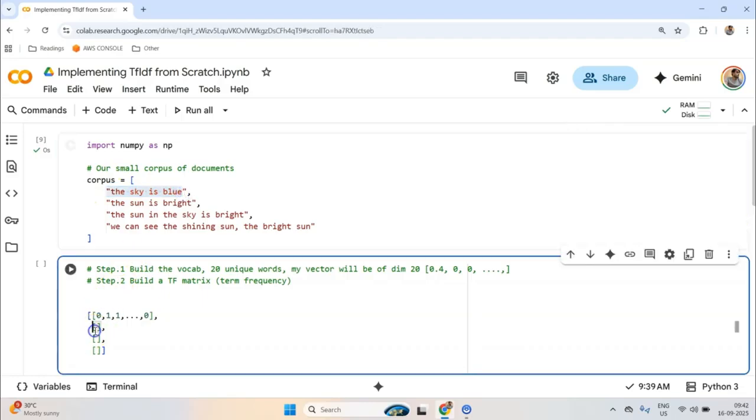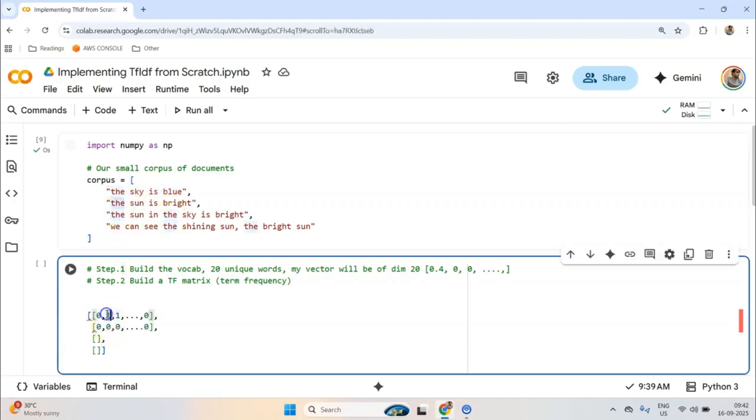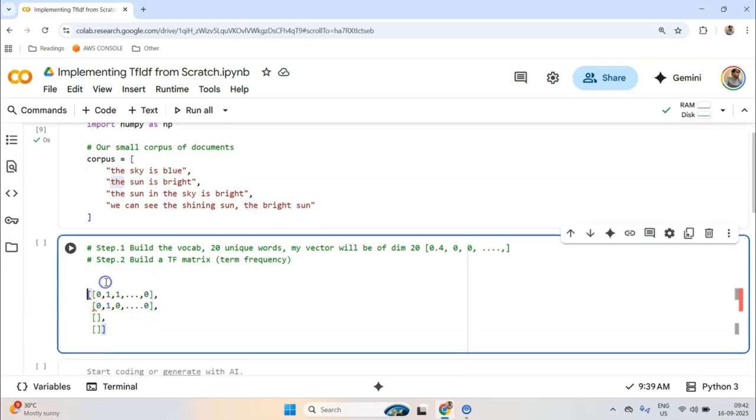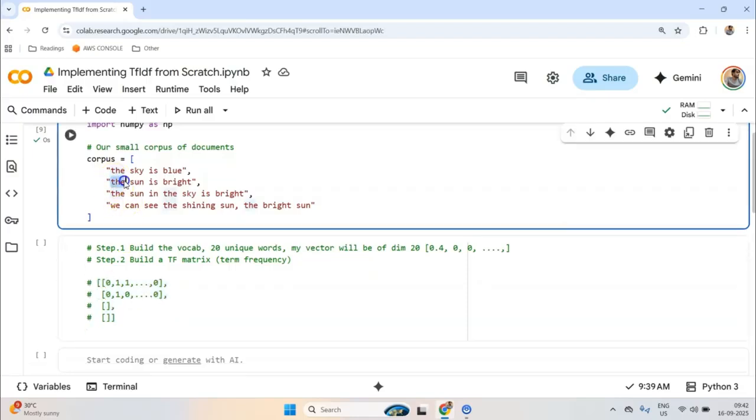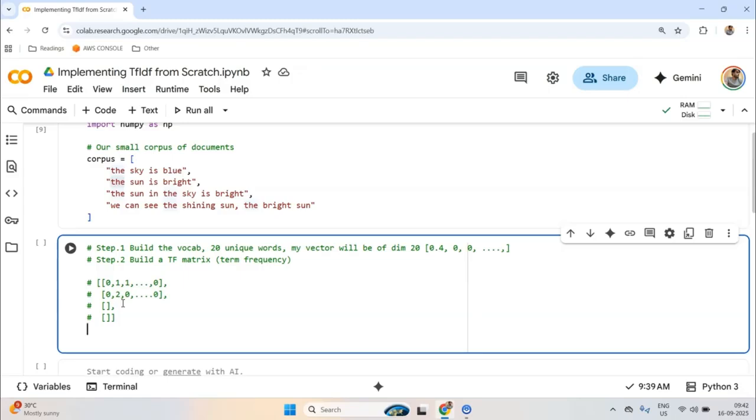And then I'll move to the second sentence, second document. And similarly, I'll do the same with this as well. Now notice here, the exists in the second sentence as well. And I assume that the exists at second sentence, second index. So in that case, 1 will be appended here as well. So you get the idea, right? And if let's say a document contains multiple occurrences of the, then 2 occurrences would mean 2 will come here. I hope it makes sense.